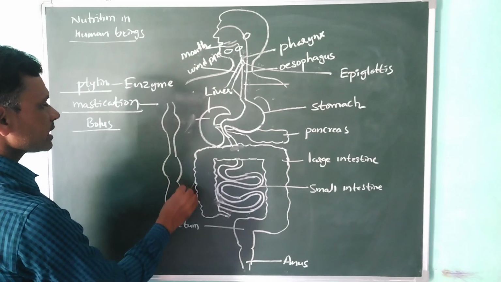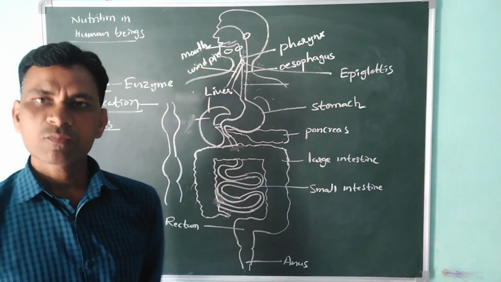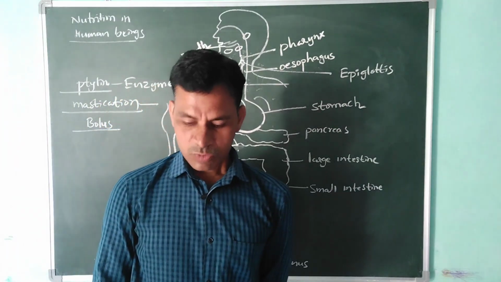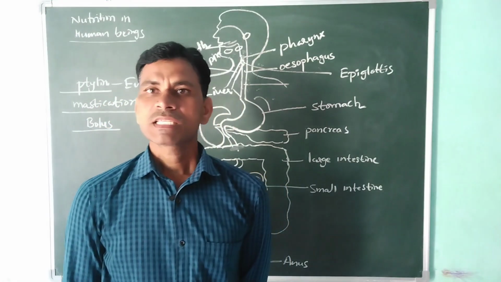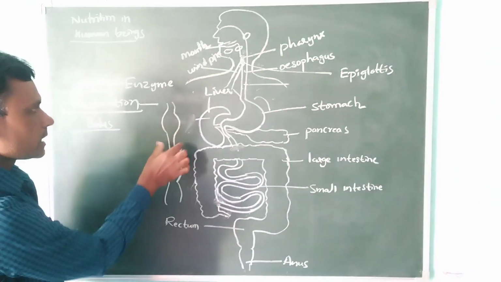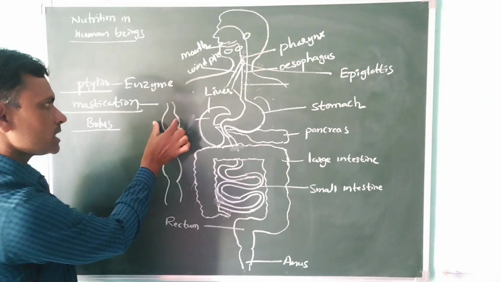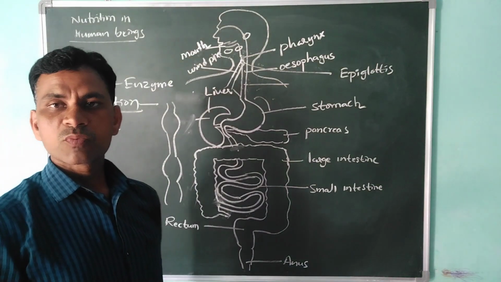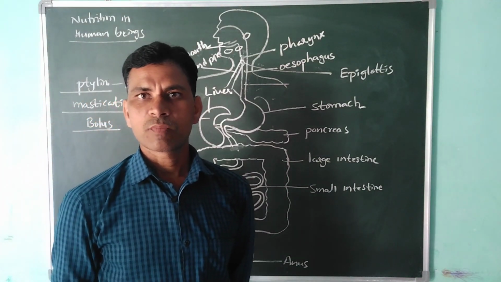So the food is moving in the esophagus through wave-like movements. It is showing some wave-like movement. Such movements are called peristalsis movement. For example, this is one bolus, and this bolus is moving like this. Such movements are called peristalsis movement.